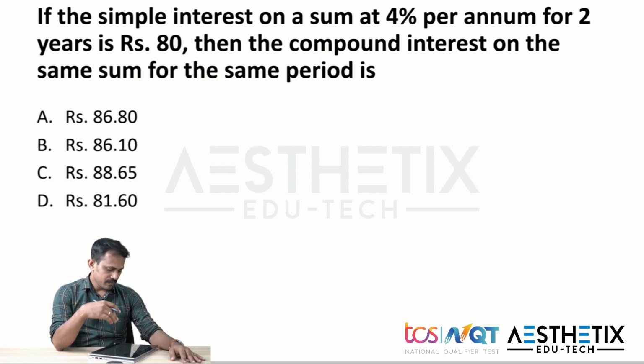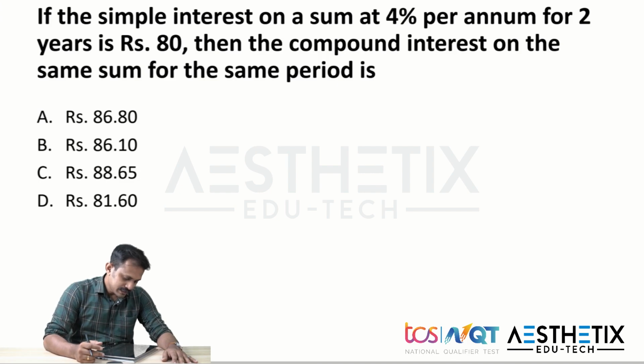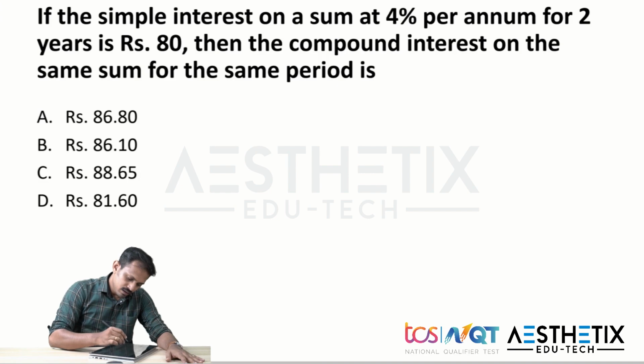So let's go for the answer. So here what they're saying is if the simple interest on a sum at 4% per annum for 2 years is 80 rupees. So here we know that the equation for simple interest is PNR by 100.